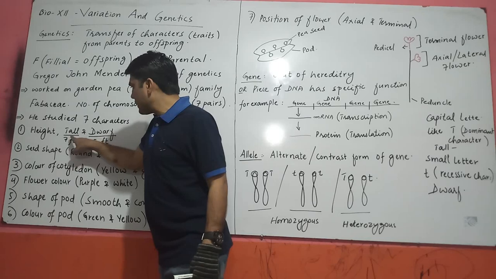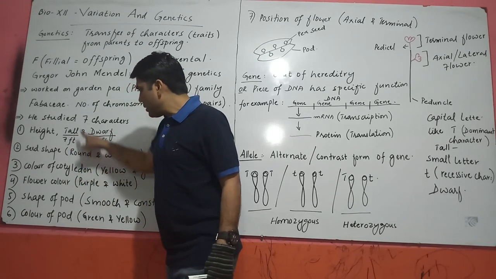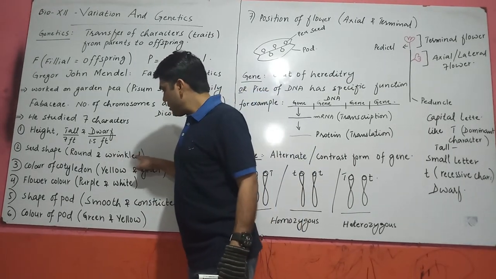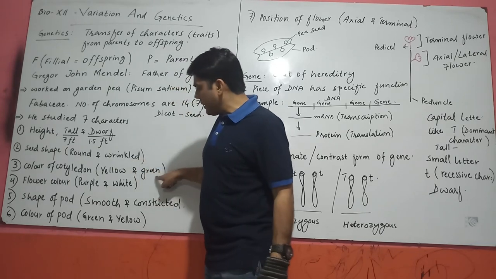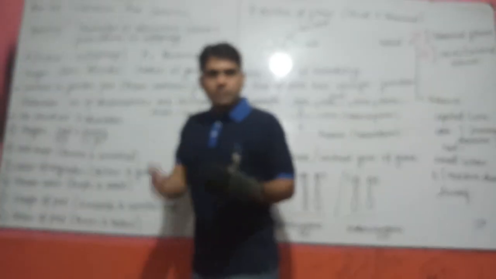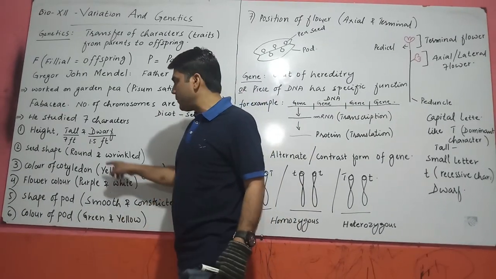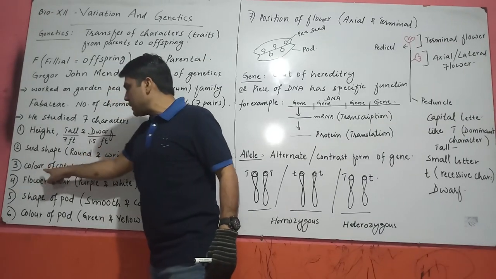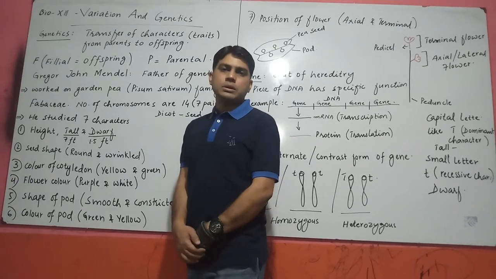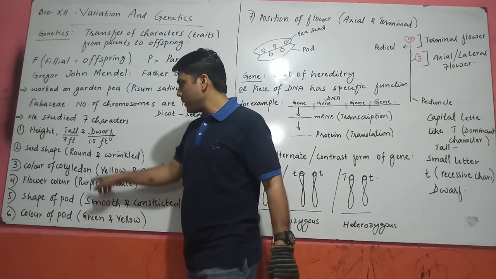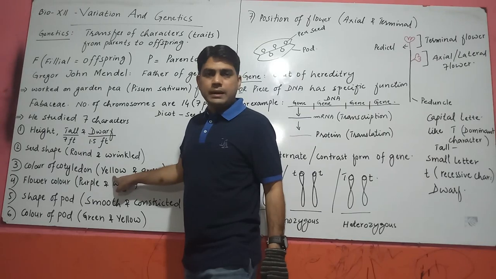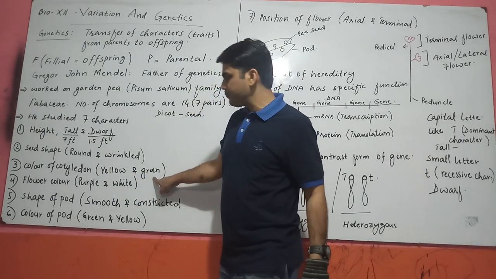Round, the first characters like tall, round and yellow, these are the dominant characters which I have written first. And the second characters like wrinkled, green and white, which I have written second, are recessive characters. I will explain what is dominant and recessive. And the third character is called color of cotyledon. As you know, you must have studied the term cotyledon in the 4th chapter, reproduction, when we studied the structure of seed. Either the cotyledon is yellow, the dominant character, or green.